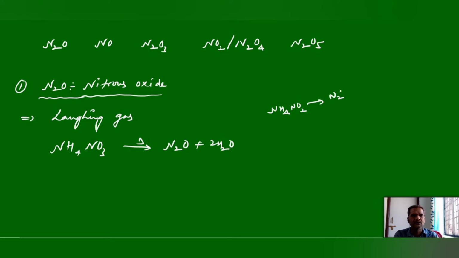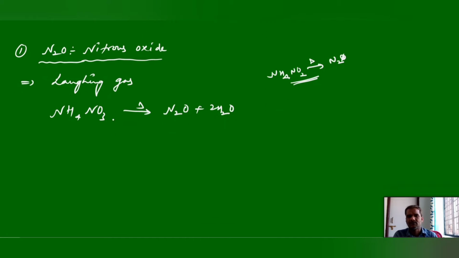If you take NO3, you will get oxygen here; if you take NO2, you will get only N2. You should remember the difference in the thermal decomposition of ammonium nitrite and nitrate. Nitrite gives nitrogen only and nitrate gives nitrous oxide. This is an important preparation, that is enough, you should remember.